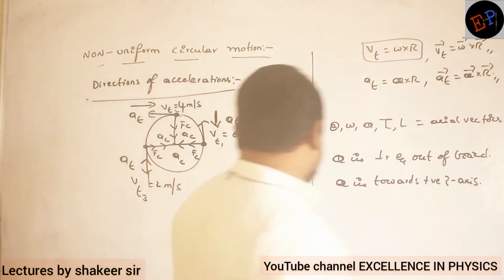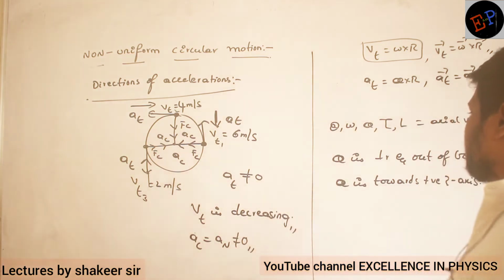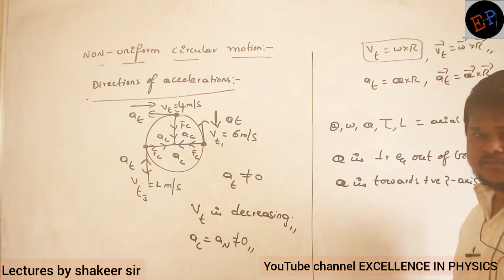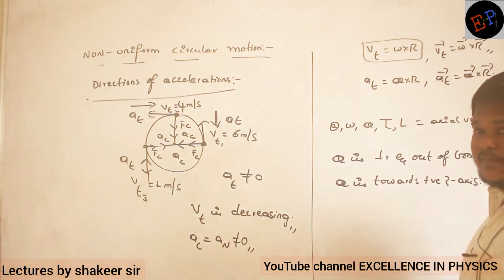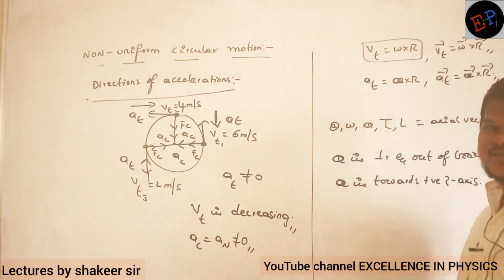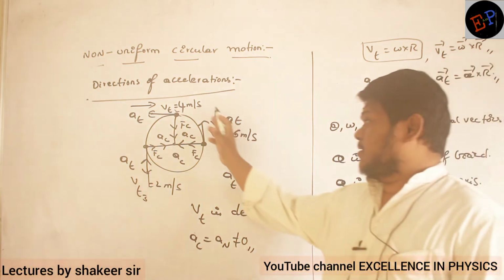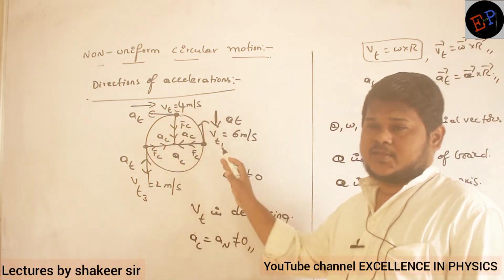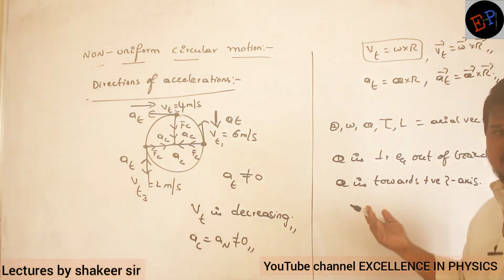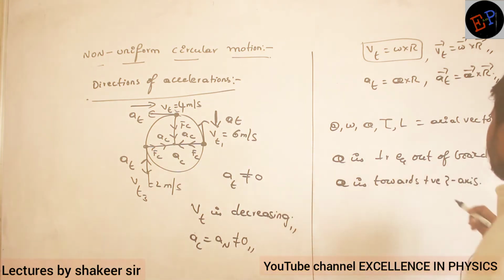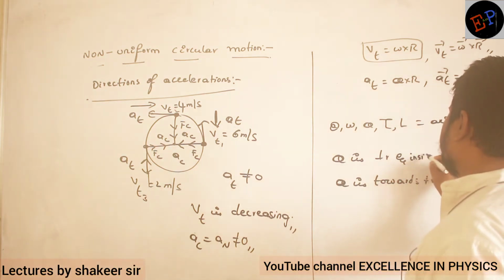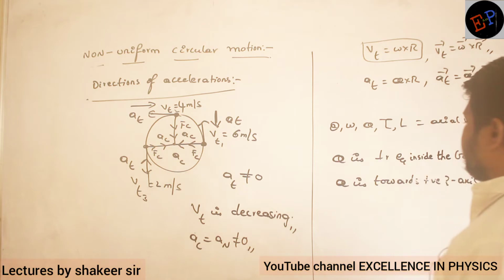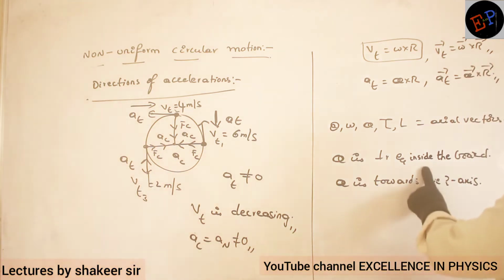Okay. Then what about alpha value? Alpha is in which direction? Angular acceleration is in which direction? Exactly in opposite direction. Clear, no? Because the tangential acceleration direction has changed, so the alpha direction also will change. So alpha is perpendicular and inside the board. Inside the board. Clear, no? So alpha is towards negative z-axis.